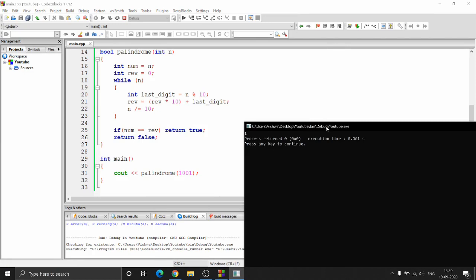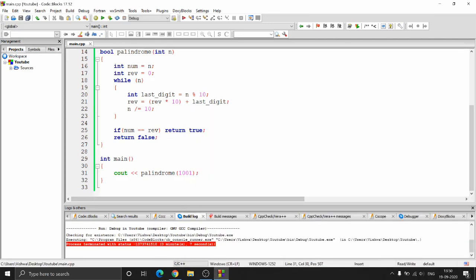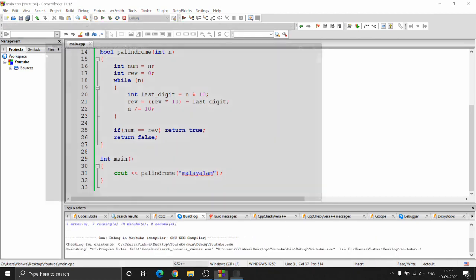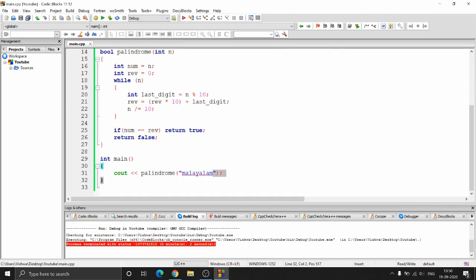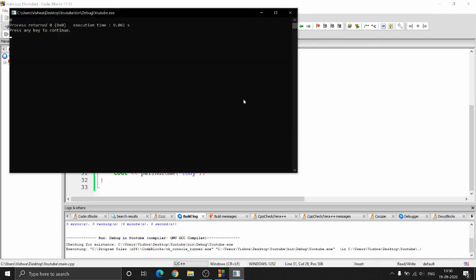So I can even pass integers over here, and I can even pass strings over here. So let's say Malayalam. All right, so this is also a palindrome, so let's check whether the spelling is right or not. Yalam, yeah, perfect. So now if I run this, I'll get 1 over here. And if I try to run something else, I won't be getting a perfect result. So if I do that, and if I run this, I'll be getting 0.